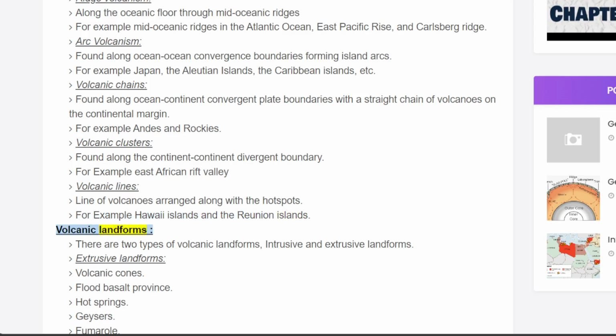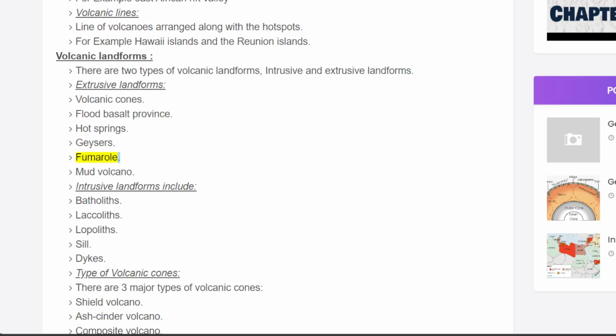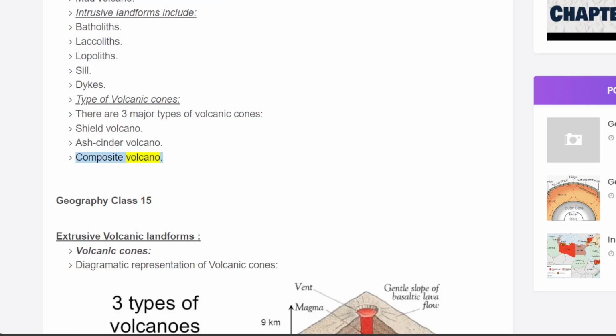Volcanic landforms. There are two types of volcanic landforms: intrusive and extrusive landforms. Extrusive landforms: volcanic cones, flood basalt province, hot springs, geysers, fumarole, mud volcano. Intrusive landforms include batholiths, laccoliths, lopaliths, sill, dikes. Types of volcanic cones. There are three major types of volcanic cones: shield volcano, ash cinder volcano, composite volcano.